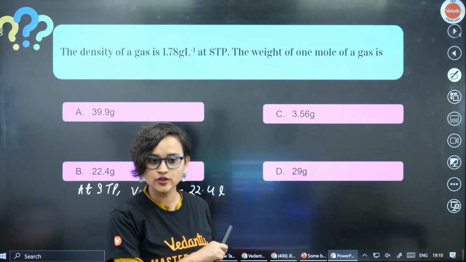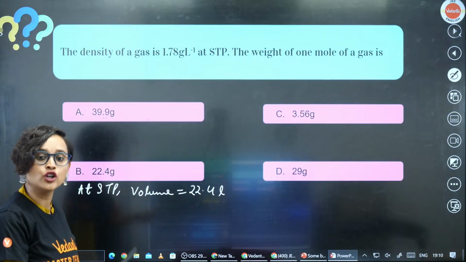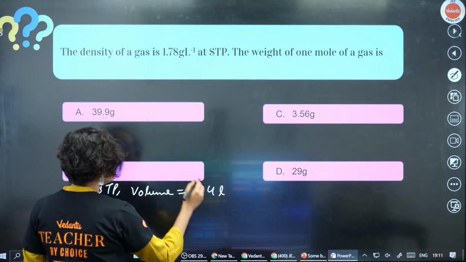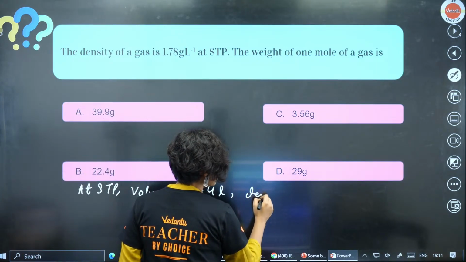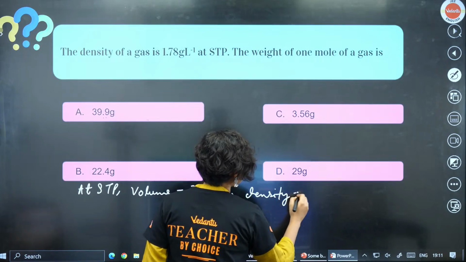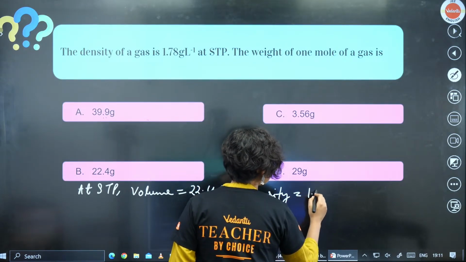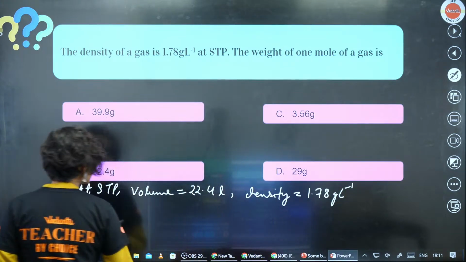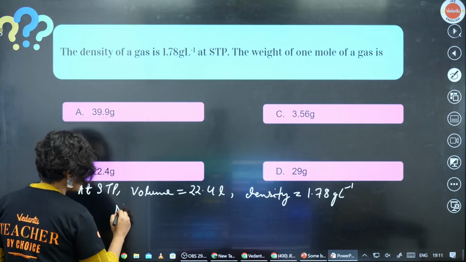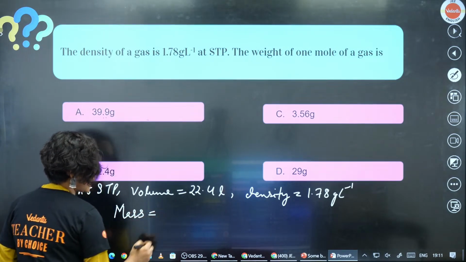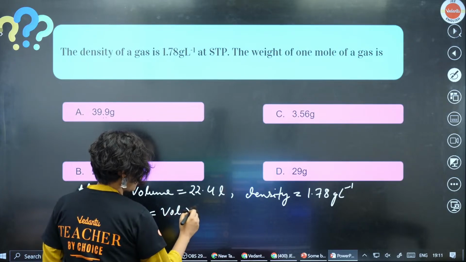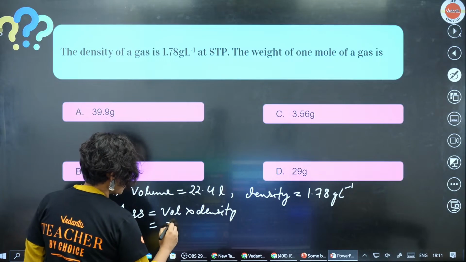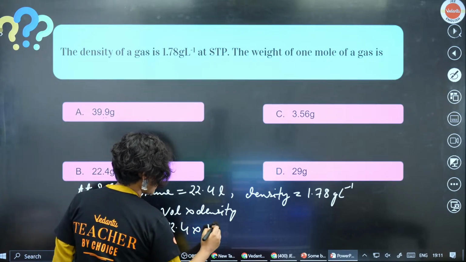Do you remember this, guys? At STP, volume is equal to 22.4 liter. And density is already given to us. It is 1.78 gram per liter. So volume is given, density is given, and we have to find the mass. That means mass is equal to volume into density, which is 22.4 into 1.78.